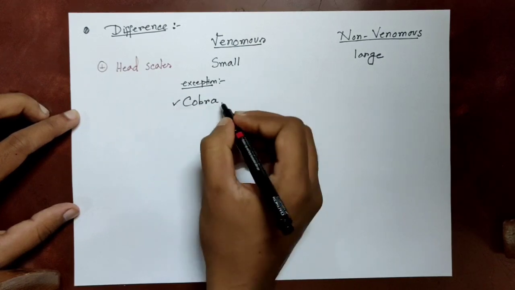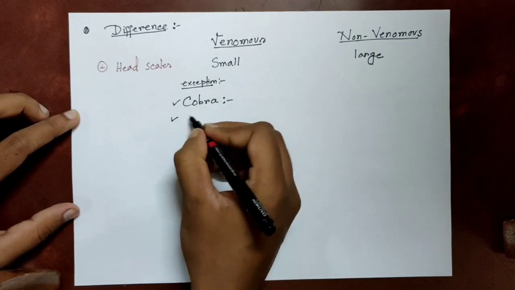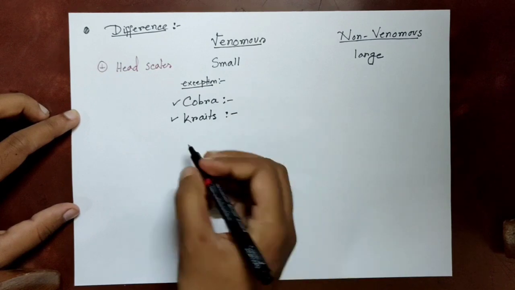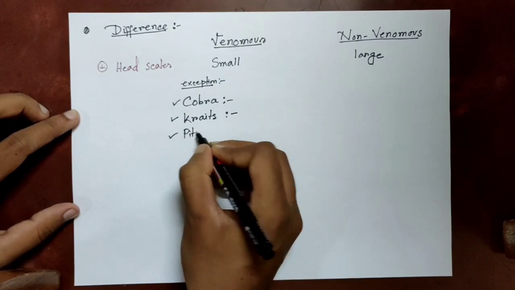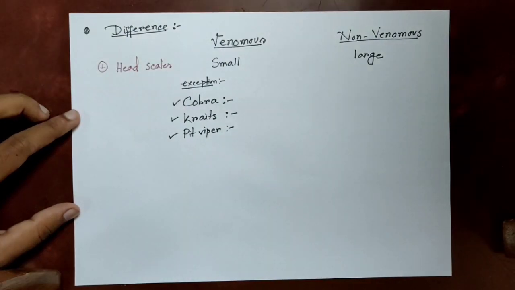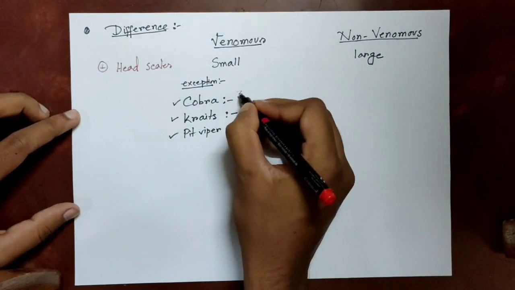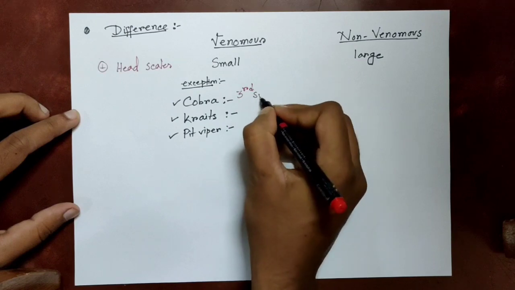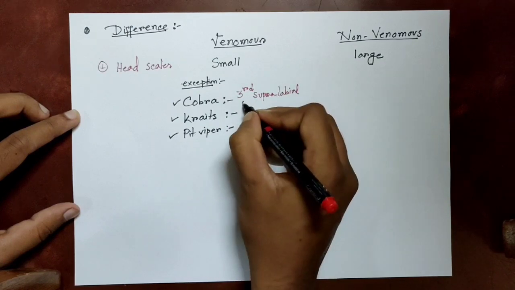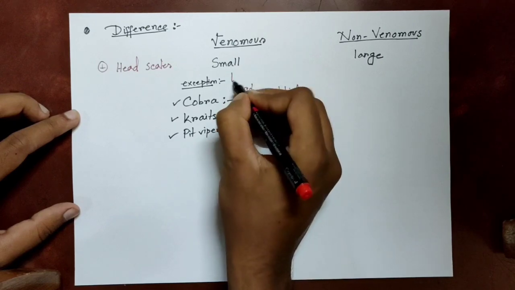The characteristic marking of cobra is that the third supralabial scale of the head is the largest scale found in cobra, and this scale touches both the eye and the nasal shield. It is the characteristic feature.